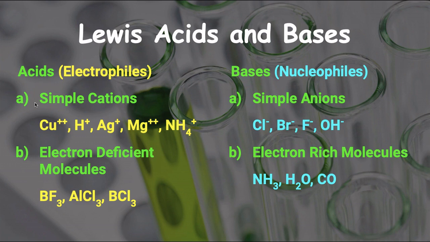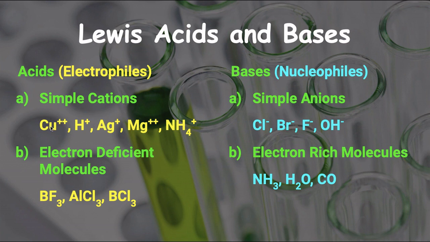And therefore Lewis acids are of 2 types. First one is simple cations. You know what are cations? Cations means positively charged ions. Positively charged ions can have the attraction for electrons, and so these cations can work as Lewis acids. So all the cations are called Lewis acids. For example, Cu++ ion, H+ ion, Ag+ ion, Mg++, NH4+. Like this, the cations, that is positively charged ions, can be called